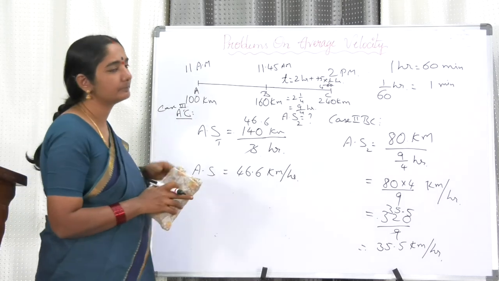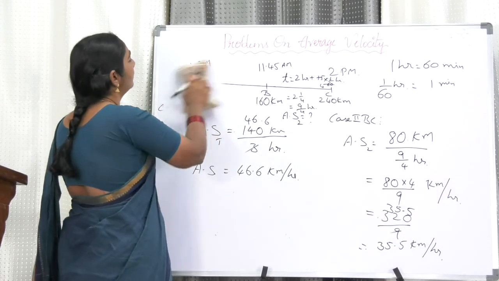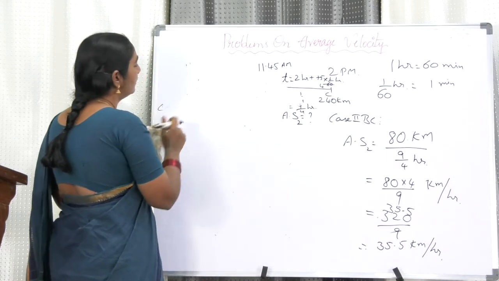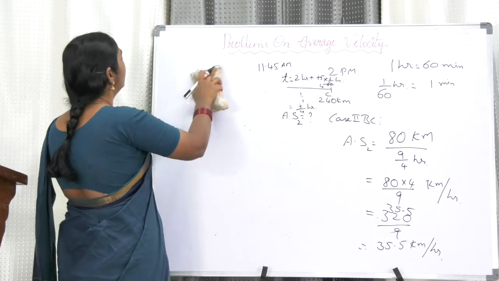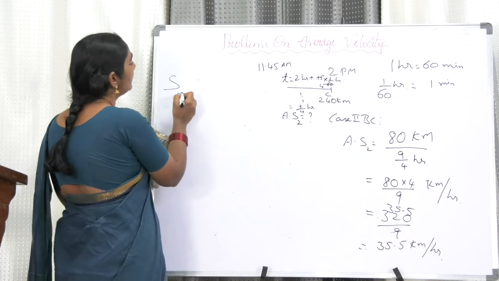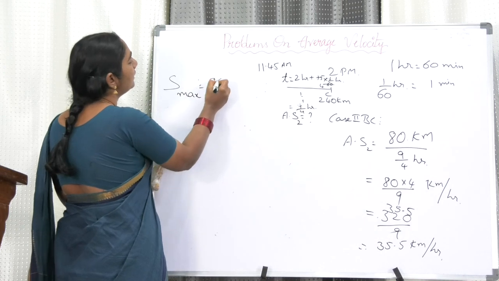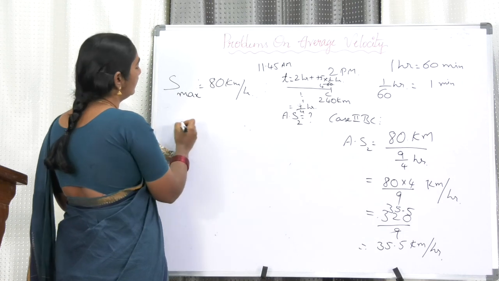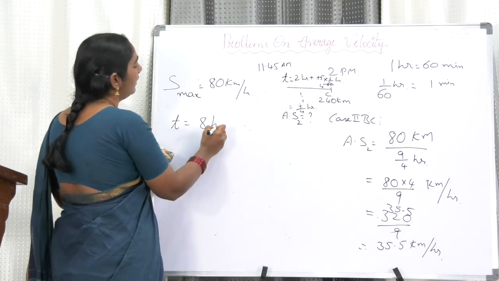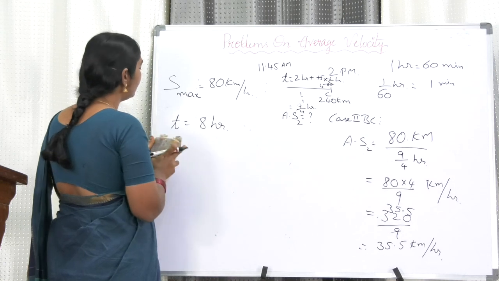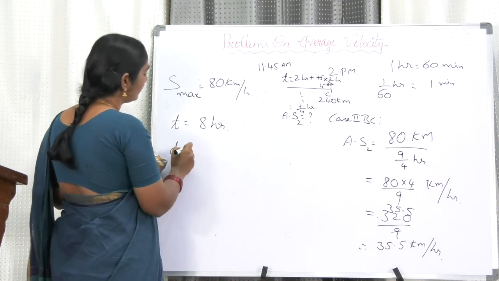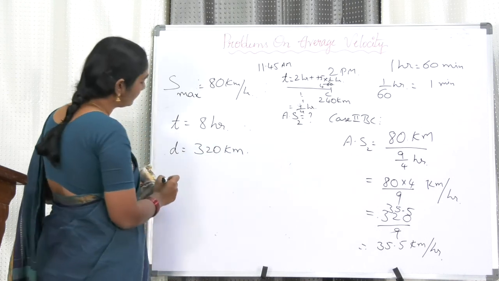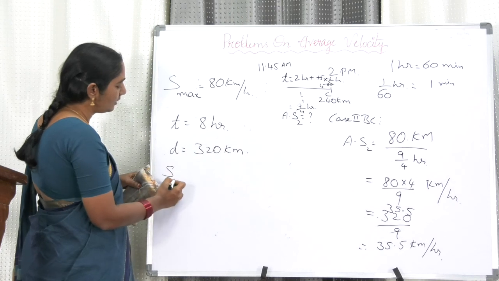Madam, next. The maximum speed of a bus is 80 kilometers per hour. So this is the maximum speed of the bus, 80 kilometers per hour. It takes 8 hours to travel a distance of 320 kilometers.